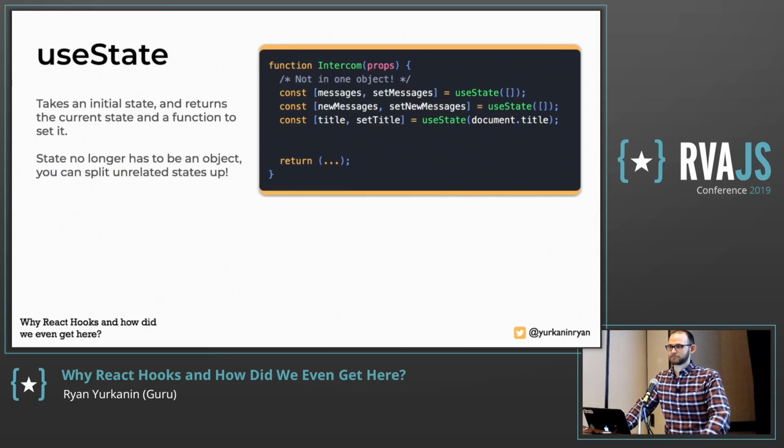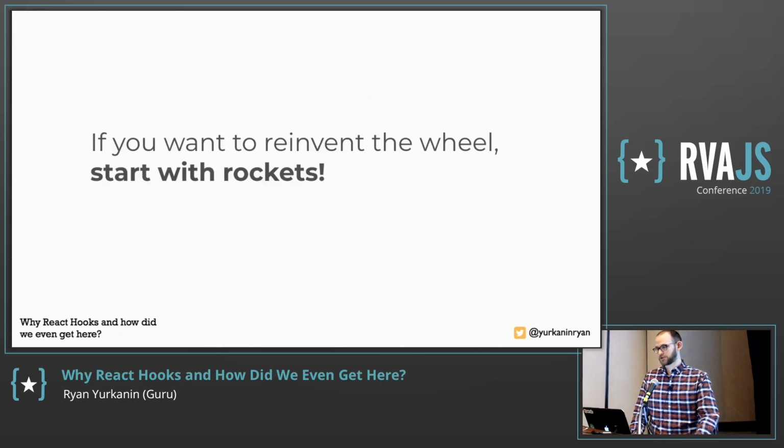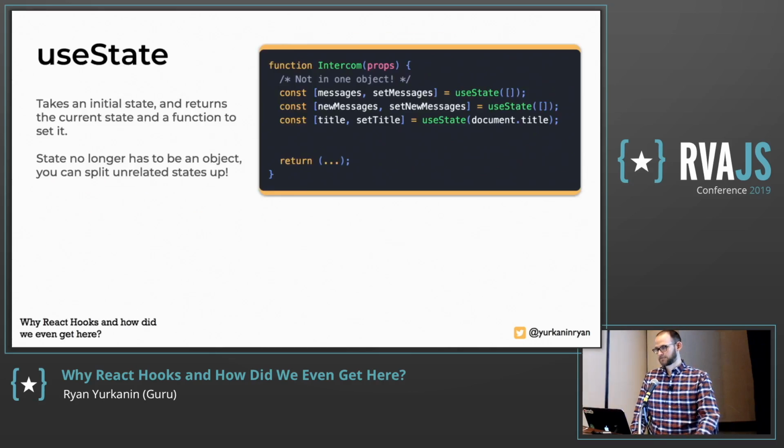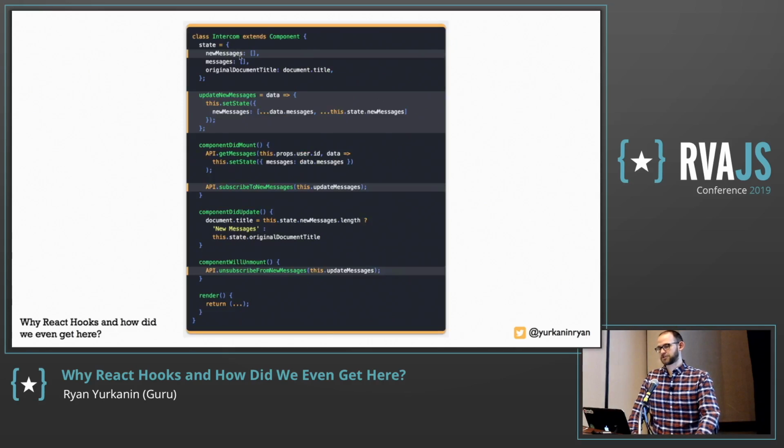So is it setting messages and set messages to an empty array? No, you can pass it whatever you want. You could pass it an object. You could pass it a Boolean. Picture it as a box, and when you call that function, whatever you give it, it's just going to put it in that box. But I mean, what's shown there is setting it to an empty array. That's the initial state. Yeah, so when you first call it, here, I'll show you. Let me see if I can find it. So here you see new messages up here is an array. That's what it's going to be initially. So it's the same thing. Whatever you pass in the first time, it's going to do effectively this. And then any time that you call the set function, you can set it to be whatever you want it to be. Object, Boolean, probably going to be an array.